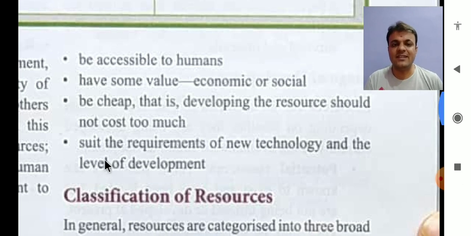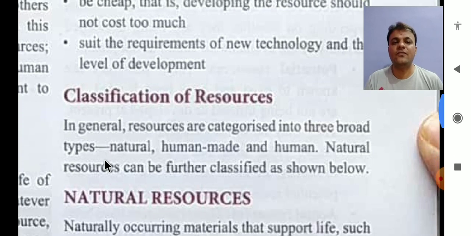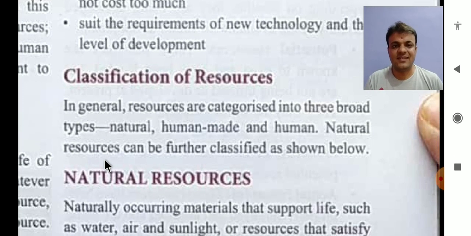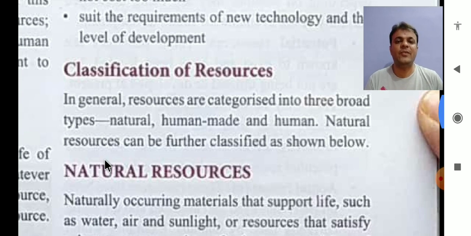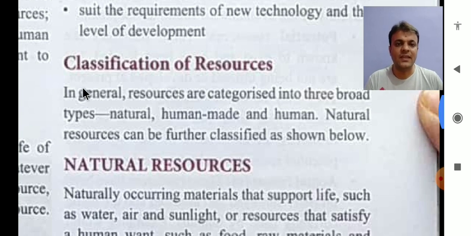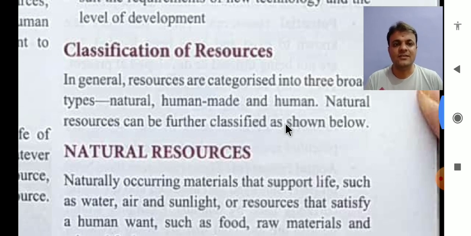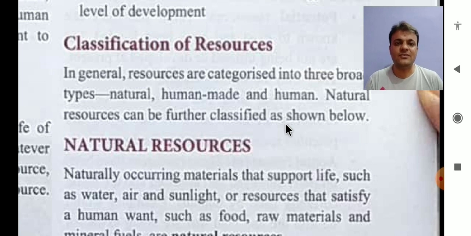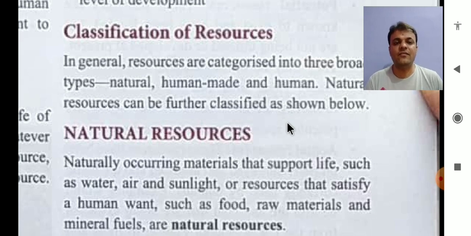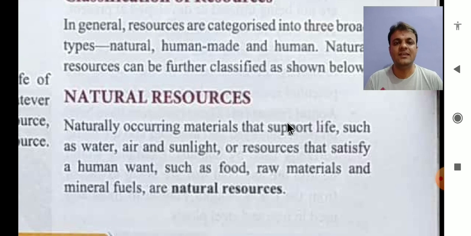Now let us see the classification of resources. As we discussed earlier, there are basically three classifications of resources. In general, resources are categorized into three broad types: natural, human made and human resources, right? So we have natural resources classified further. First we'll see natural resources.